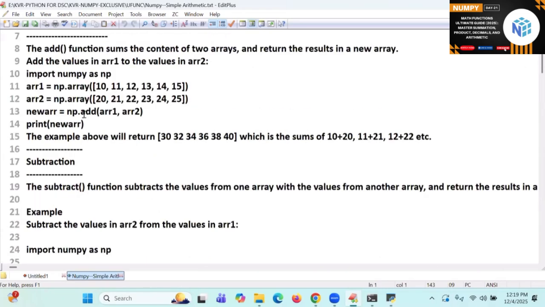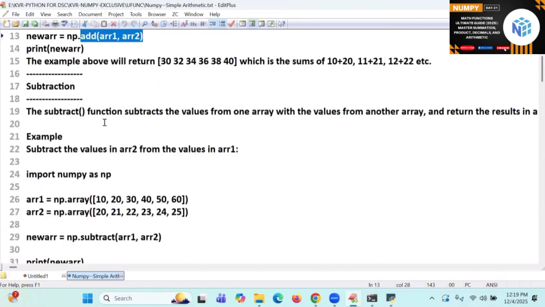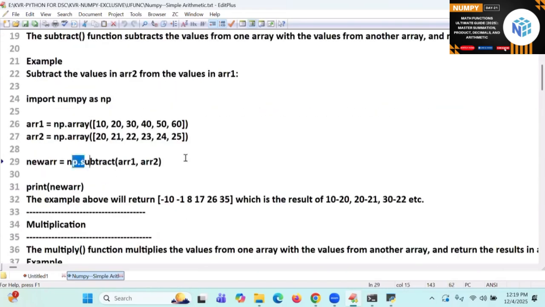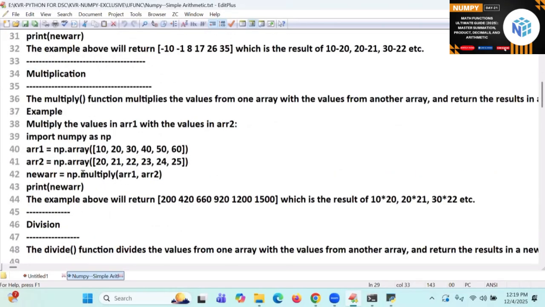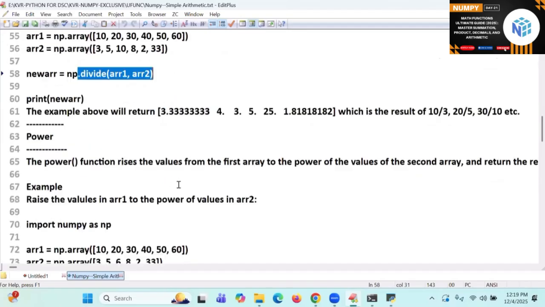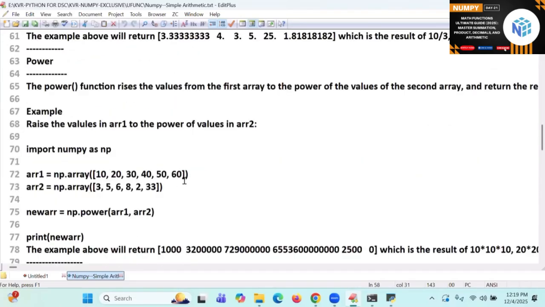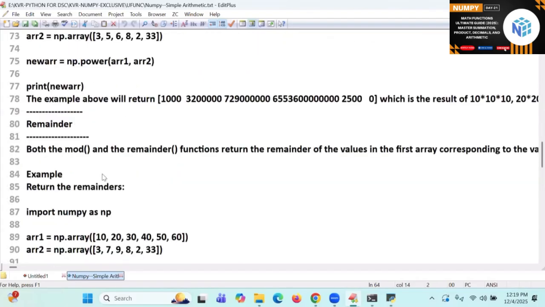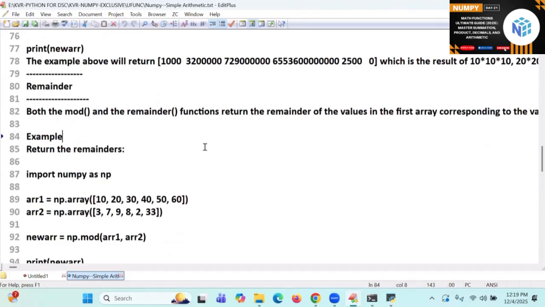If you come, add is already done or not. Next, subtraction also done. Subtract already done. I need not to give you. Multiply also done. Division also done. Divide I applied it. Next, one more is power of, also done. Now extra we are going to get modulus, that is going to give you remainders.